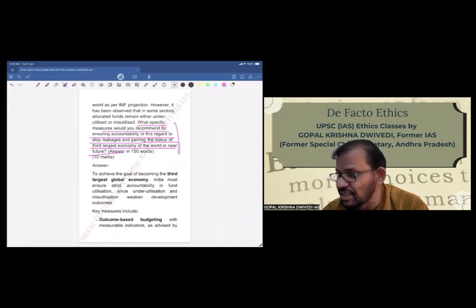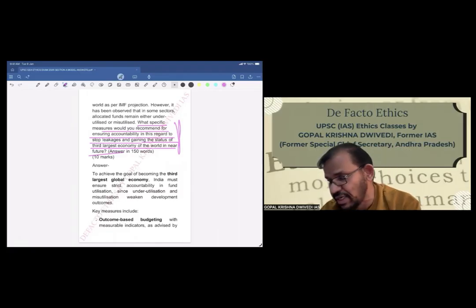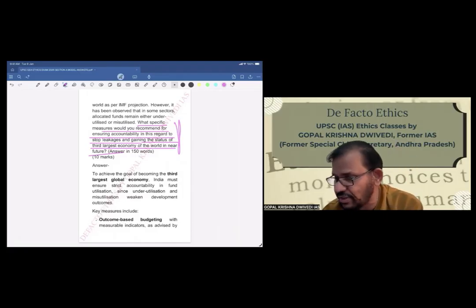So this question is very specific. Again, we have to tell the specific measures basically. So you see, the last 3-4 questions are like that. You have to list out various measures. You have to list out various points in your answer. So here also same thing.